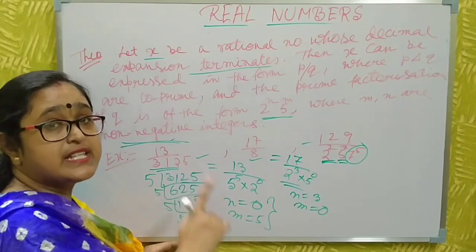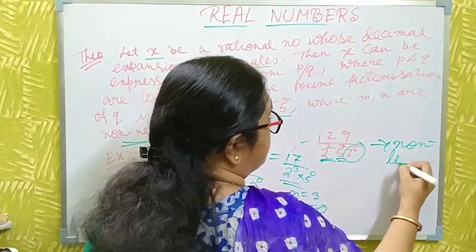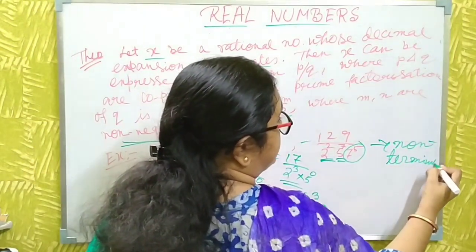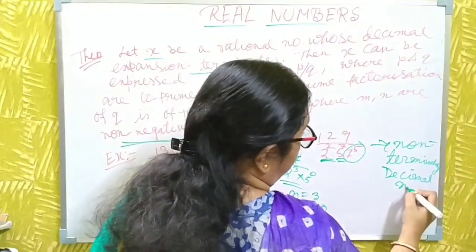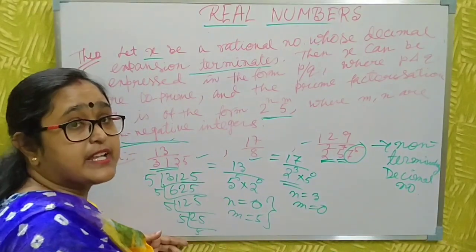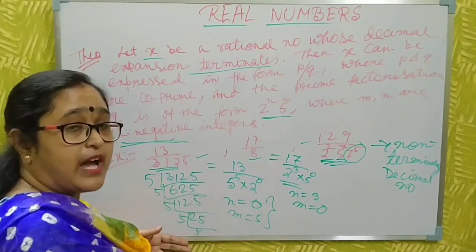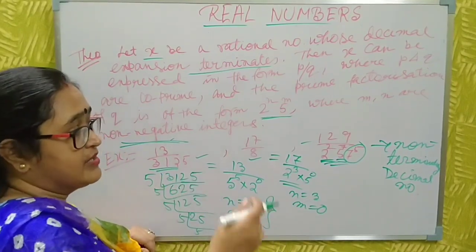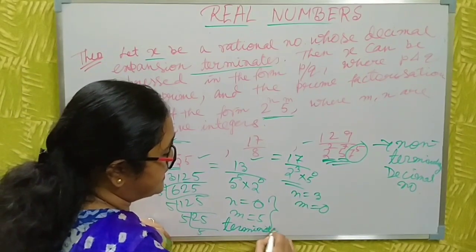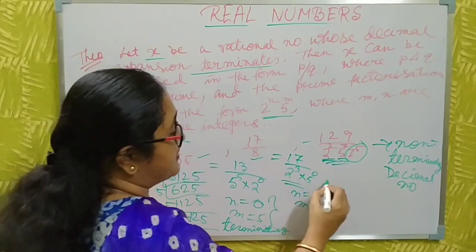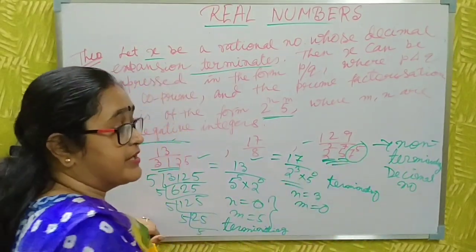That's why this is non-terminating decimal number. Okay, you don't do the decimal expansion, just look at the factors of the denominator and say whether it is terminating or non-terminating. This is non-terminating, this is terminating. This is a terminating decimal number. This is also terminating, and this is non-terminating.